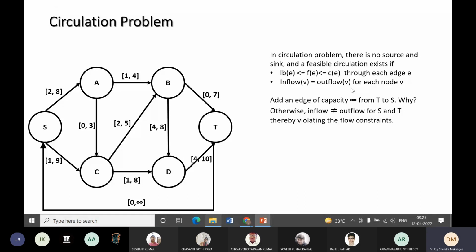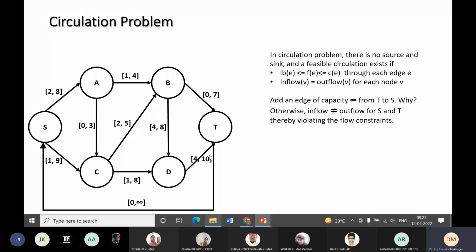There is no source and sink, and a feasible circulation exists if the flow in a particular edge lies between the lower bound and the upper bound. Not only that, for all the vertices V, inflow equals outflow. Now if I don't add this 0 to infinity edge, that is, add an edge of capacity infinity from T to S, why? Otherwise inflow is not equal to outflow for S and T, thereby violating the flow constraint.